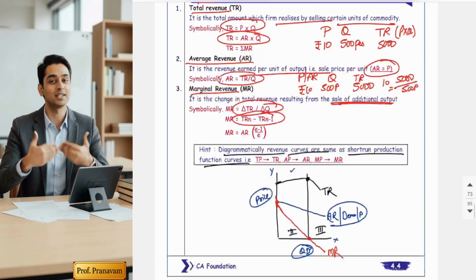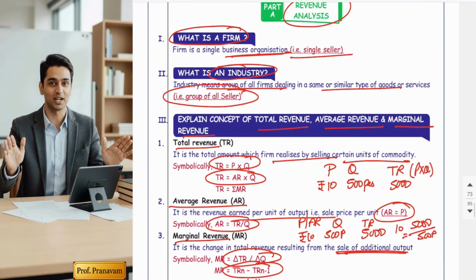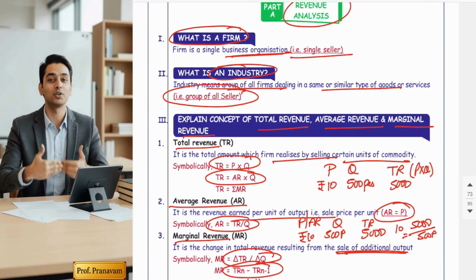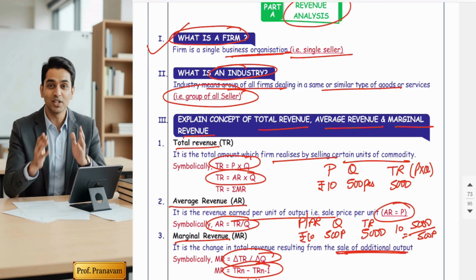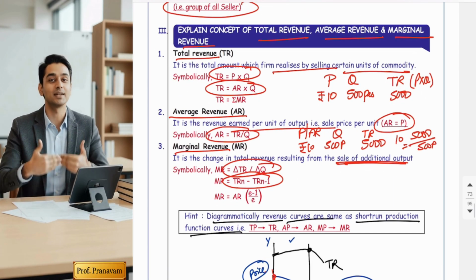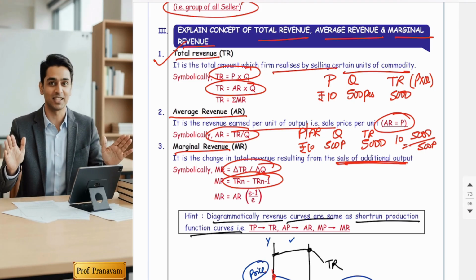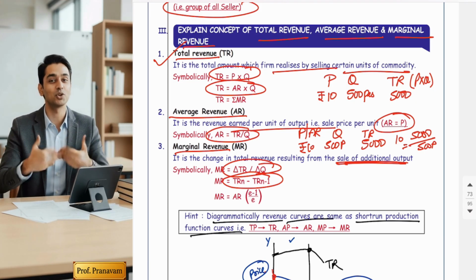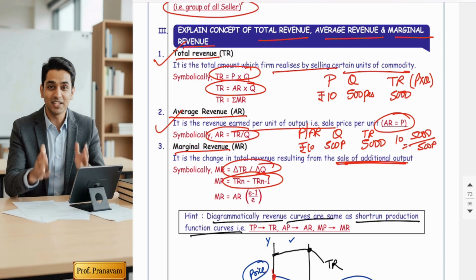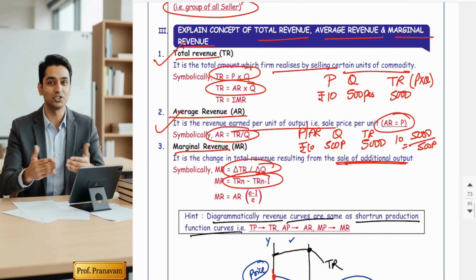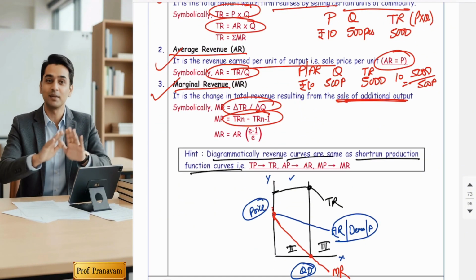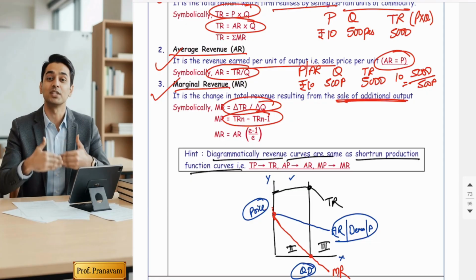Let's summarize everything very quickly. So first point, firm. Firm means single seller, right? Industry. Industry means group of firms. Revenue. Total revenue. Total revenue formula is P into Q. Average revenue formula is total revenue divided by quantity. AR also plays the role of price and it also plays the role of demand. Marginal revenue formula is change in total revenue divided by change in quantity.